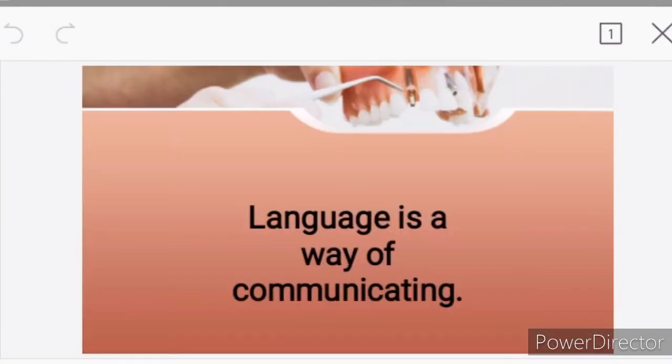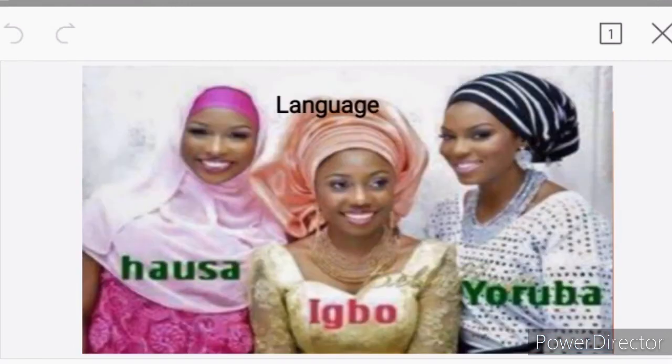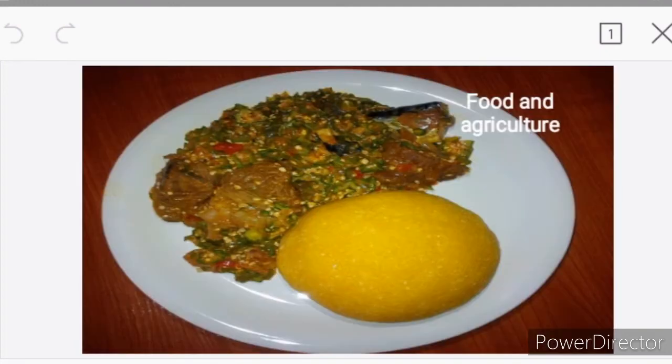Language is a way of communicating. The language is the way people in a community communicate among themselves. In Nigeria, we have different languages, but there are three major languages which are Hausa, Igbo, and Yoruba. The third aspect of culture we'll talk about is food and agriculture.